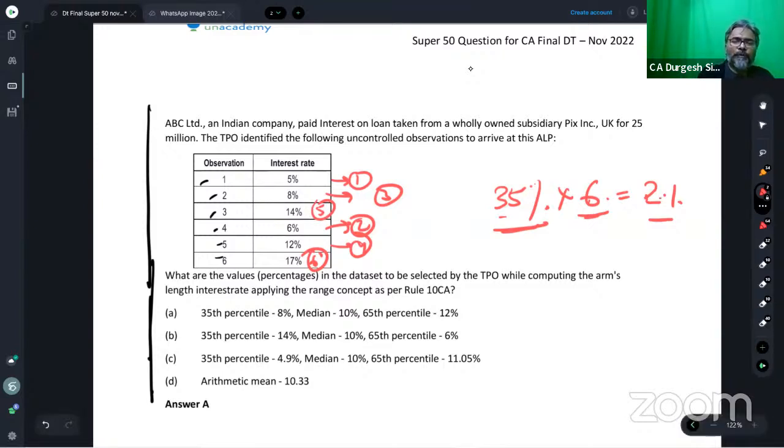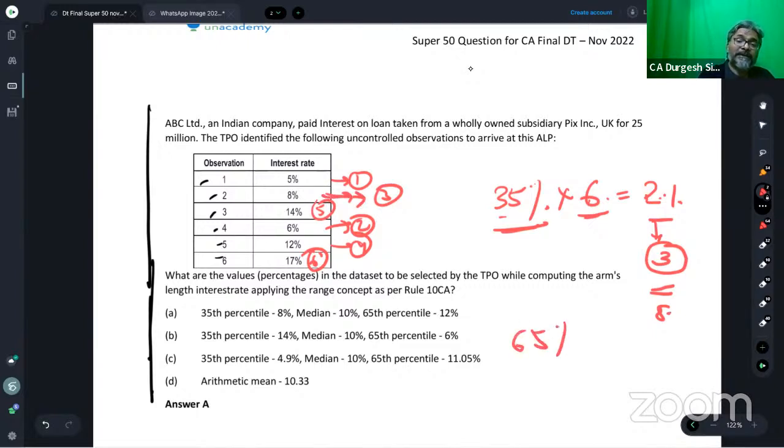If it is 2.1, as you all are aware, then you go to the next one, 3. And at 3, what is the number? At 3, it is 8. In my sequence, just have a look. At 3, it is 8.